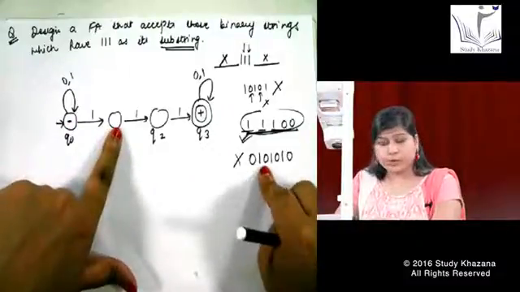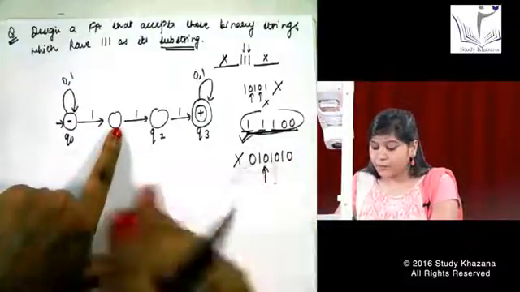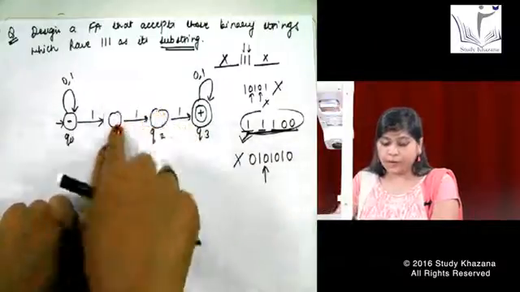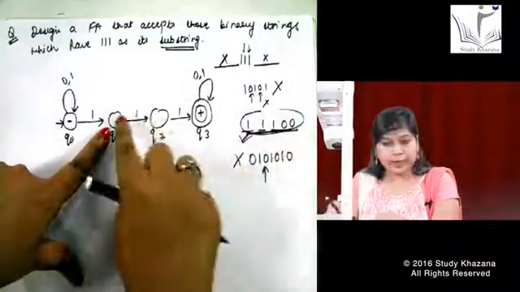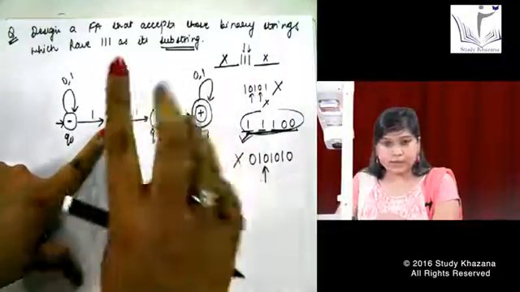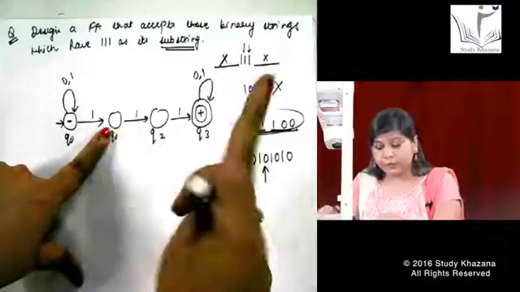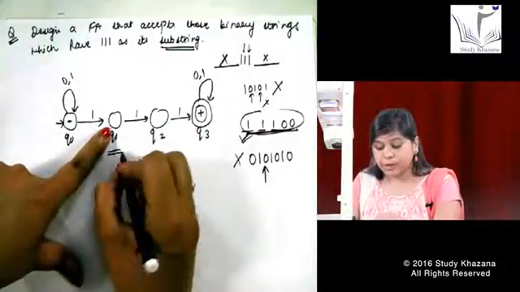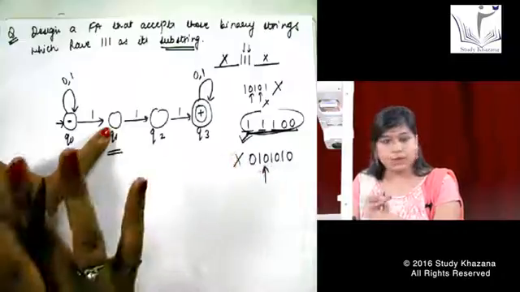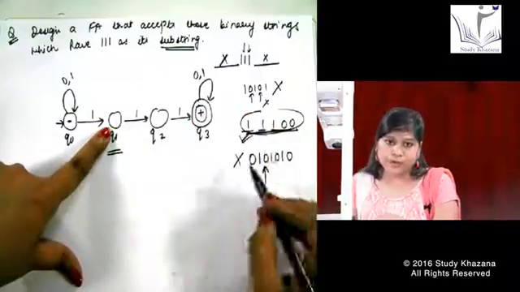Okay, but then 0 comes. I have no way of going ahead after Q1 because I have not made any arrow for 0 from this side. I can only move ahead if I have 1 over here. So I am stuck in my state Q1. That means my string is not getting accepted, and it should not get accepted also.